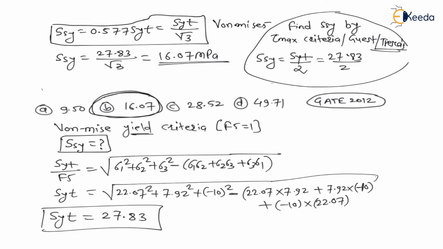This is how we have to find, whatever may be the answer. But as per von Mises criteria, it is SYT divided by root 3. That you have to remember.